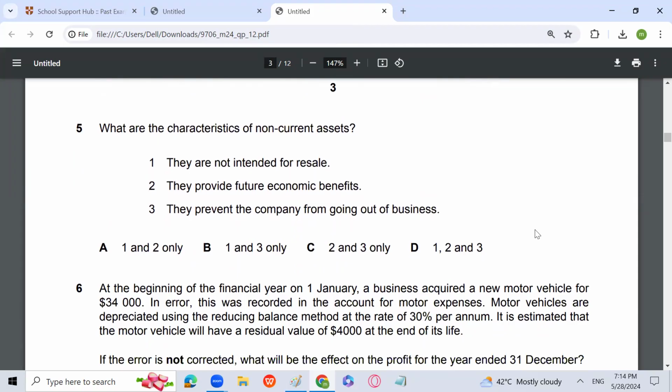What are the characteristics of non-current assets? They are not intended for resale. True. They provide future economic benefit. True. They prevent the company from going out of business. So A is the answer, 1 and 2 only. They provide future economic benefit and they are not intended for sale. 3 will not come in that.